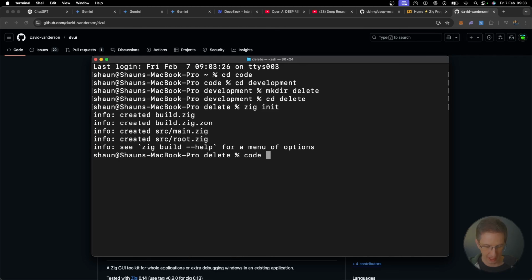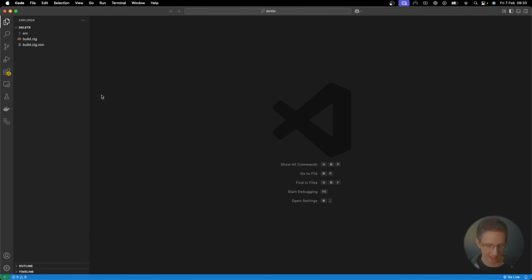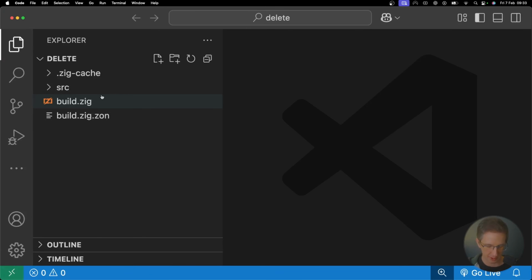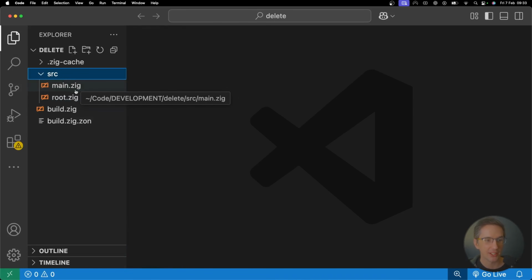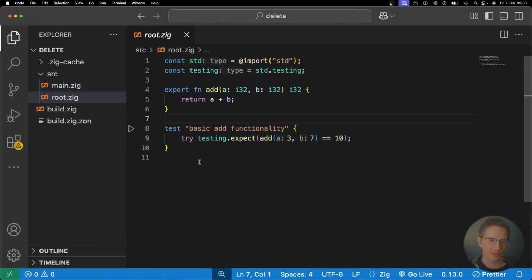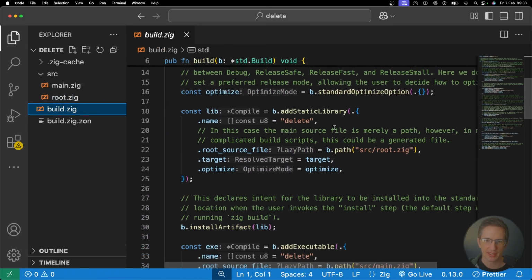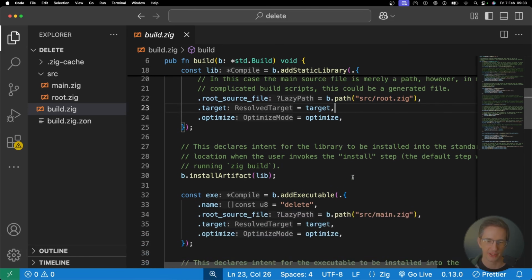Let's go into VS Code so that we can see what that folder structure looks like. So here it is. Let me zoom in so you can see things a bit better. That's a bit much for me. Here we've got main.zig. This is the entry point for your binary, if you're building some kind of program that's going to run. Here we've got our root.zig, which is really a library. And I know that because if I go to build.zig, it tells me what it's doing. So add static library, we've called this project delete, and here is our source/root.zig.